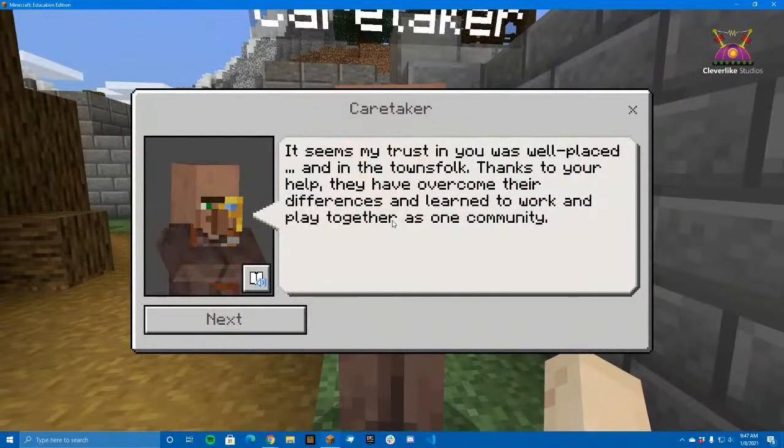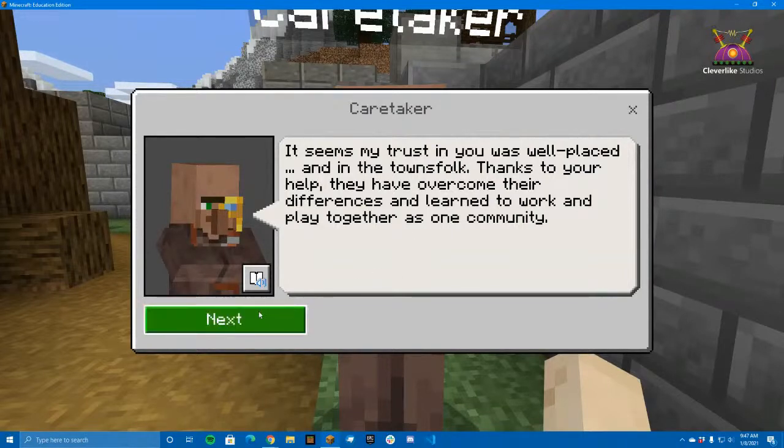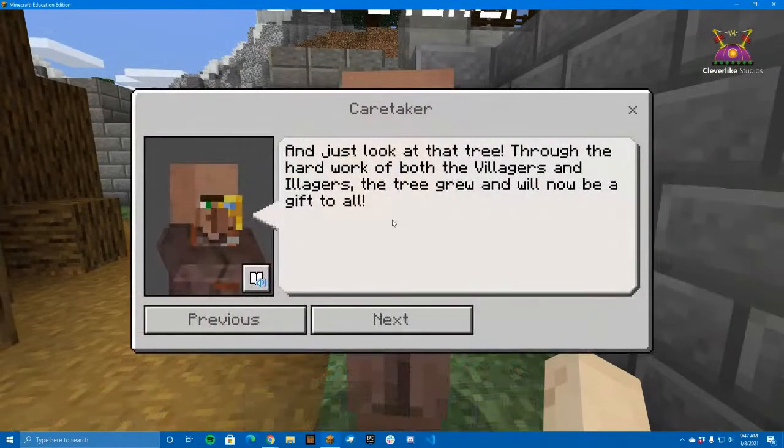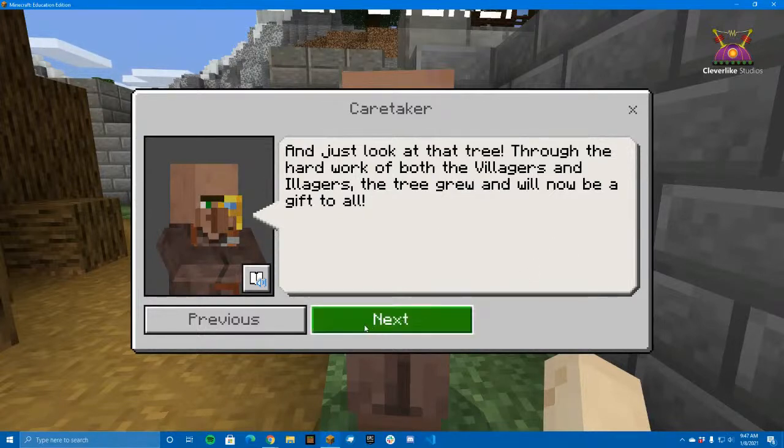It seems my trust in you was well placed, and in the townsfolk. Thanks to your help, they have overcome their differences and learned to work and play together as one community. And just look at that tree. Through the hard work of both the villagers and illagers, the tree grew and will now be a gift to all.